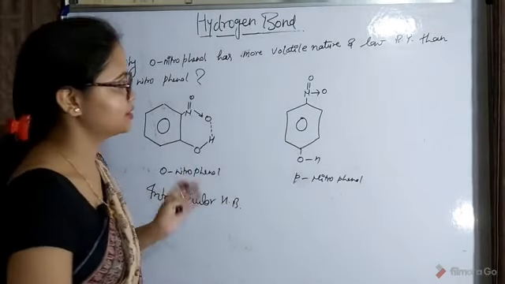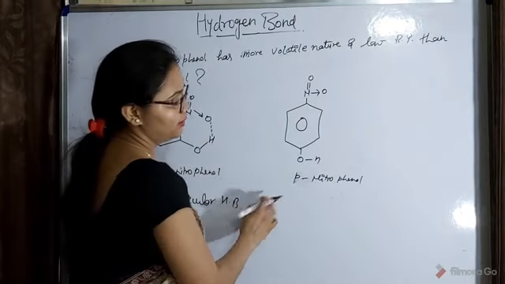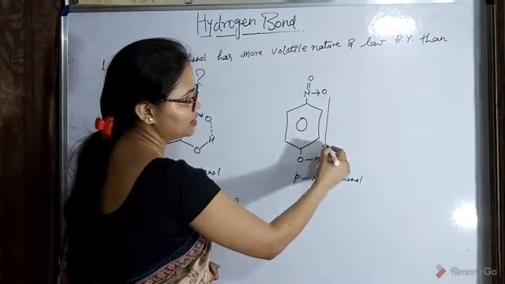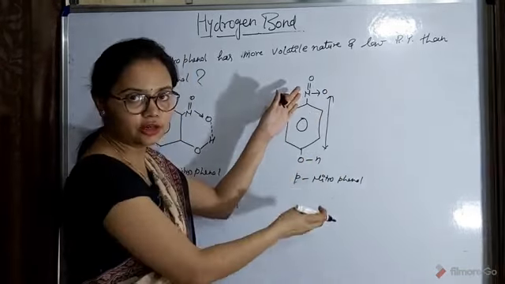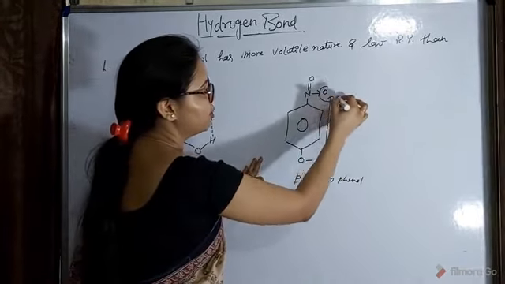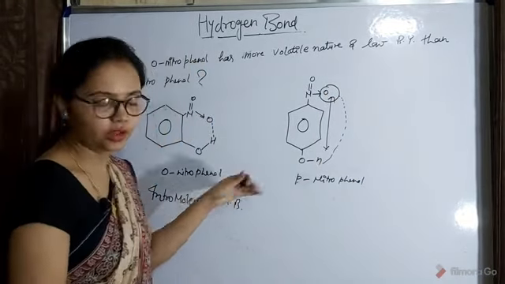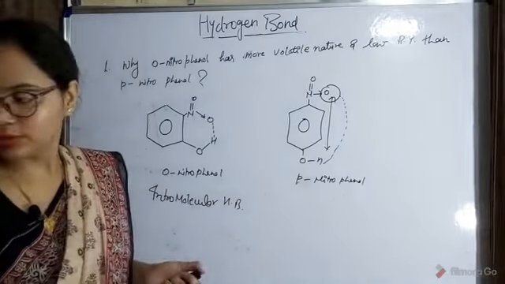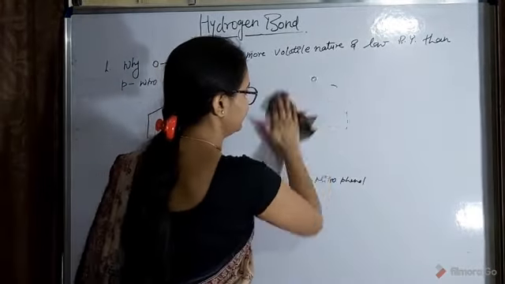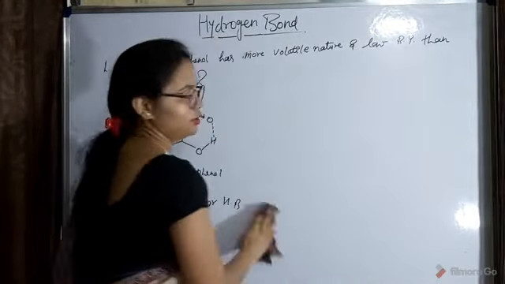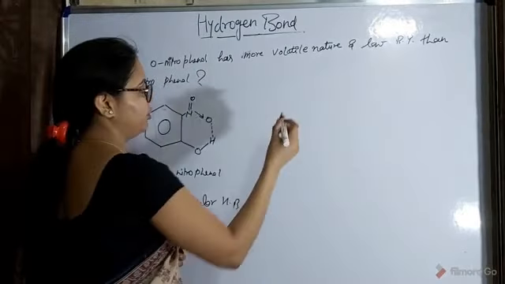Now let's take this case. So in this case what is happening, you can see that the distance between these two functional groups is larger. So because of this it is not possible that it can form the hydrogen bond between this hydrogen atom, okay. So now how will it form the hydrogen bond? So in paranitrophenol what happens?